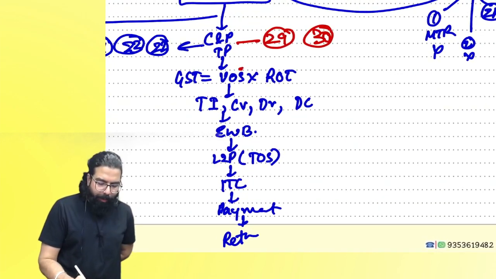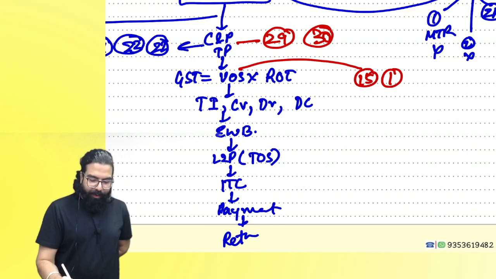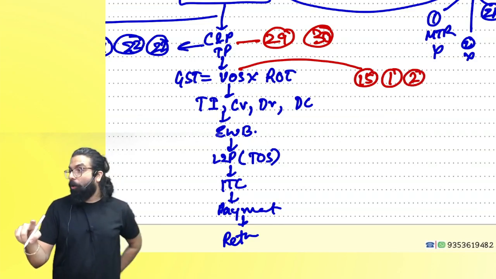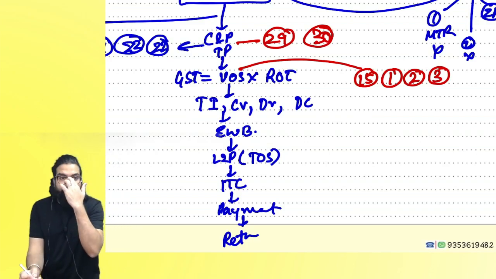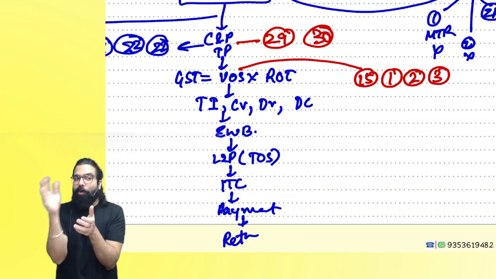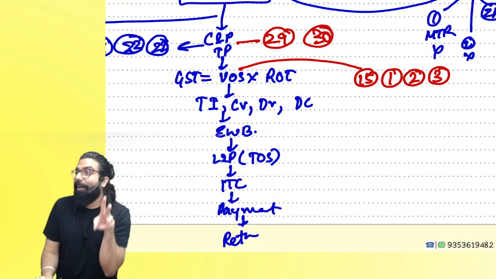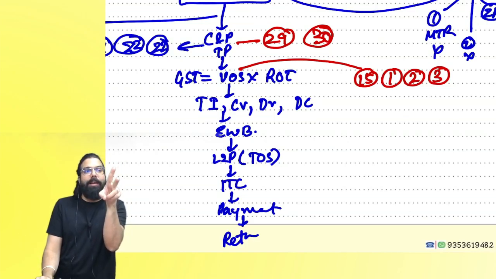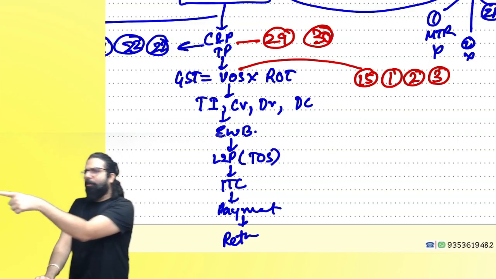Everyone, value of supply is section 15. 15(1), transaction value. 15(2), items to be added. 15(3), discount, exclude. Correct, everyone? Yes or no? Discount given before, exclude. Given after, there were conditions: agreement linked to invoice and ITC reversal. You remember? Only then is it to be excluded.